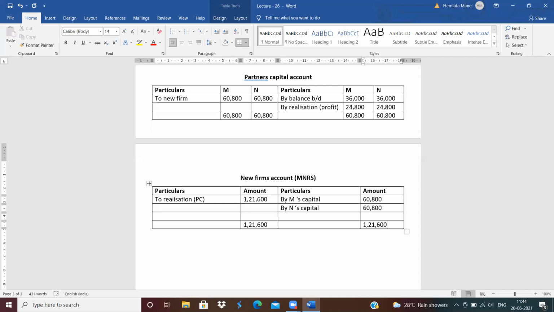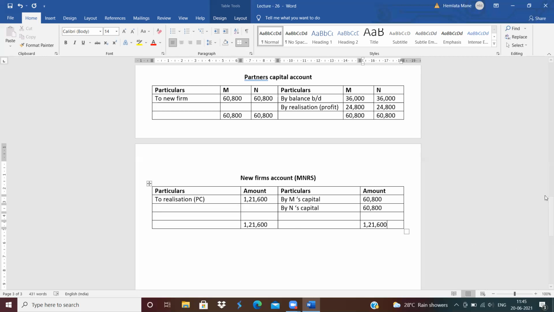First we prepare the purchase consideration account. How to calculate the purchase consideration? The assets minus liabilities, then you will get the purchase consideration. While calculating the purchase consideration, always take the revised value of assets and liabilities.